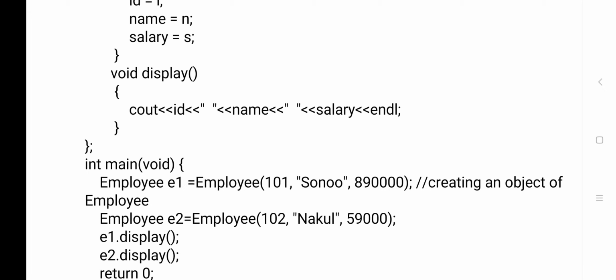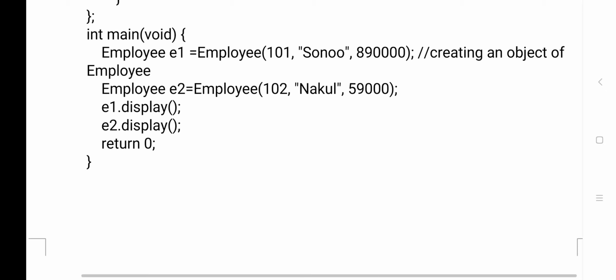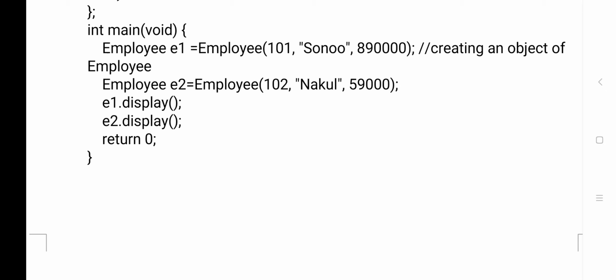When you create an object, at that time the constructor will be executed. Here you can see int main, the main function. In the main function only we create an object.